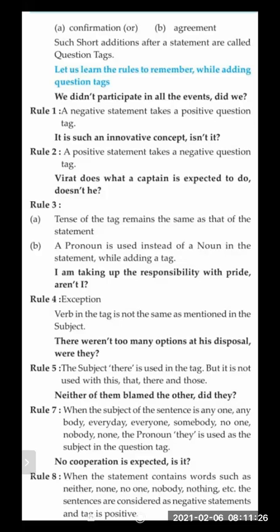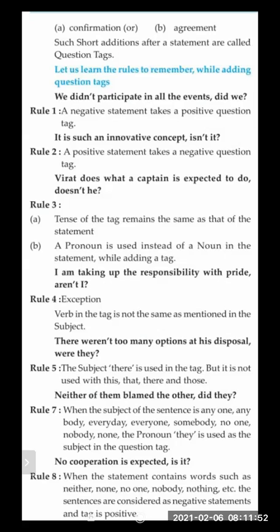Now the exception is here: we can't write "amn't I." There is no such word. We have to write "aren't I." So if the sentence is positive, which we call affirmative, then "aren't I."